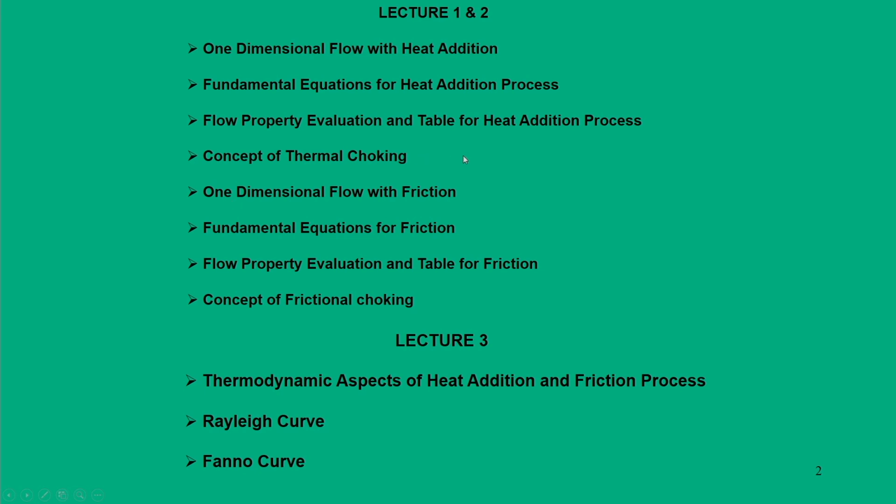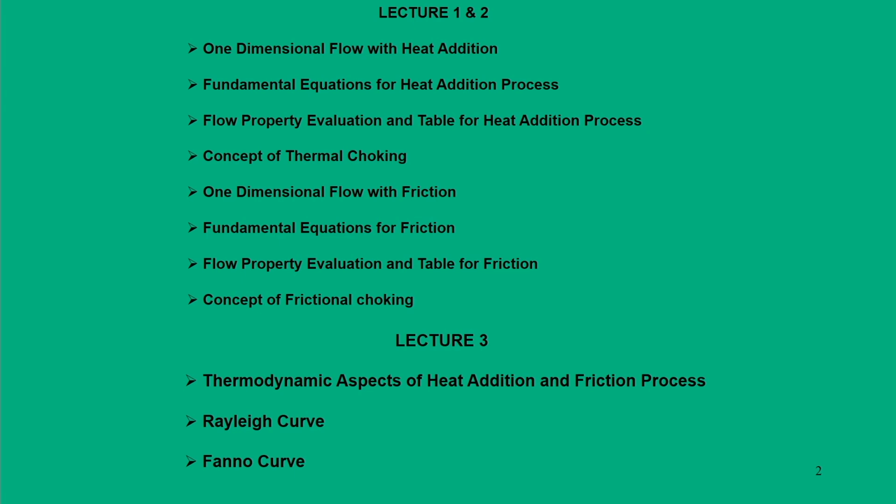In a similar aspect, we dealt with the one dimensional flow with friction. With friction, it means that to increase the friction, we have to increase the length also. Now, in a compressible medium, when it flows in a duct, if I add length to this duct, then I can increase the friction and vice versa.